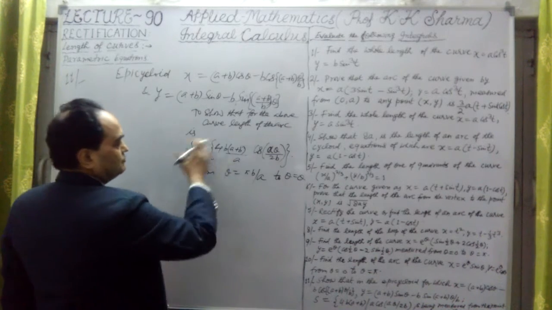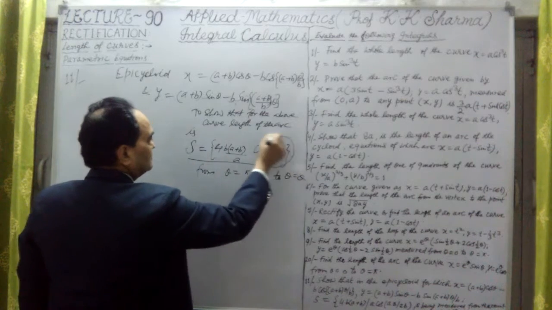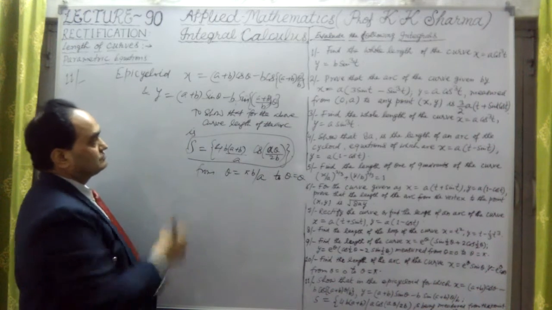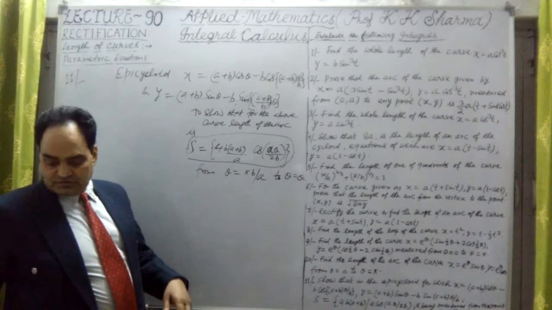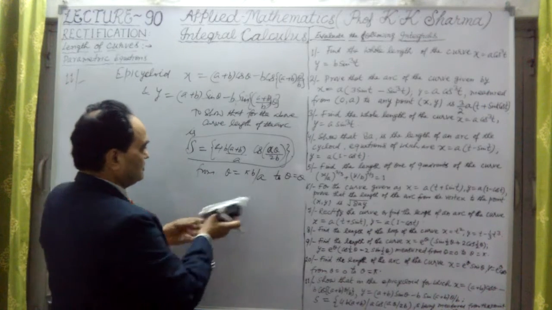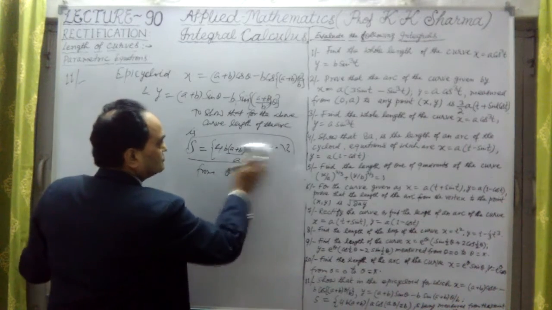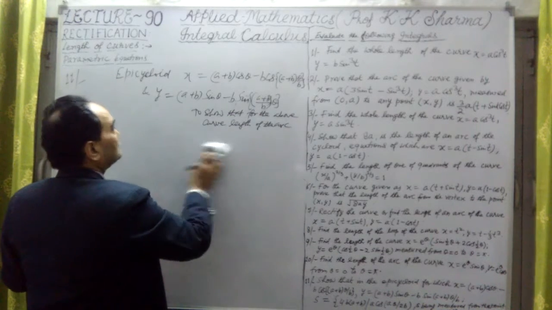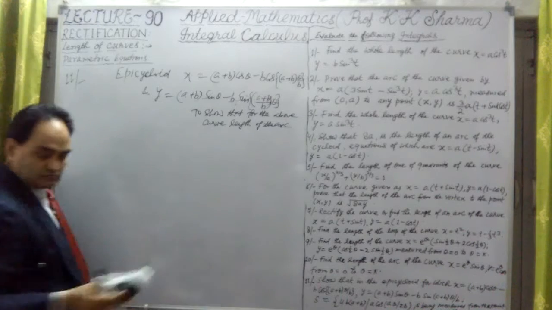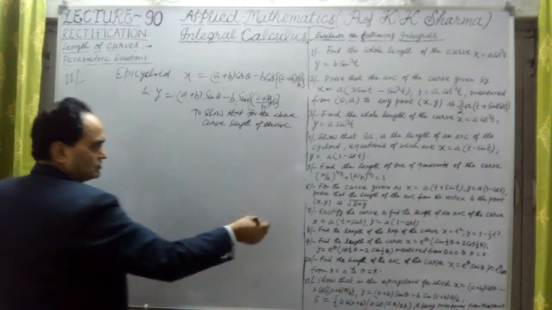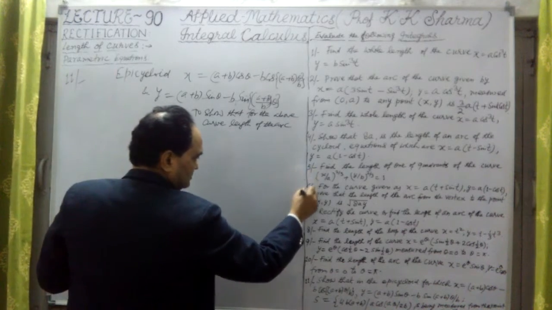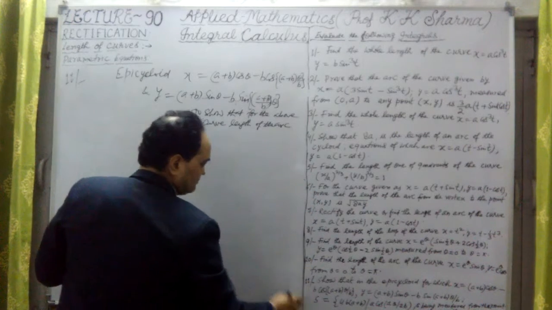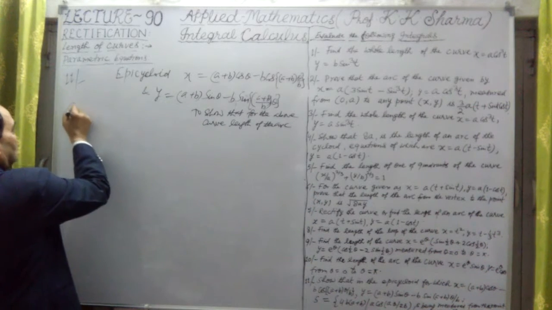So this we have to prove here, that s, the length of the arc, is this. The length of the arc, this we will check later. Let me now rub these 2 points. I just wanted to note this down so that one can understand what we have to prove here. Now the solution: when the answer comes out, I will check it against the answer given here. Okay, let me now find the solution.